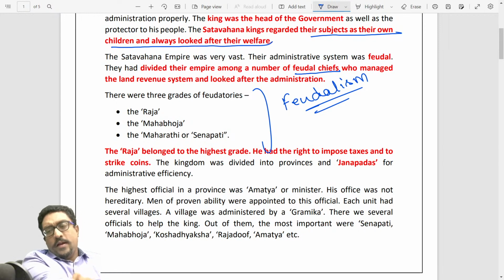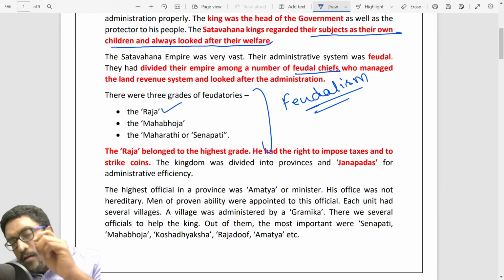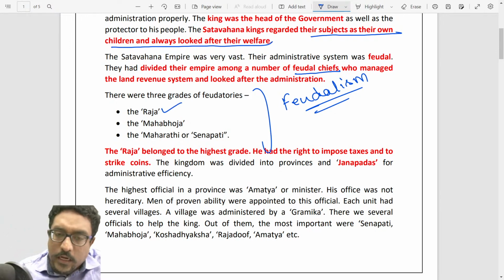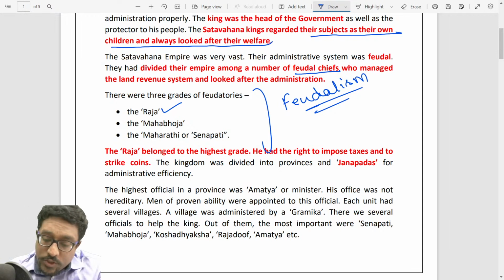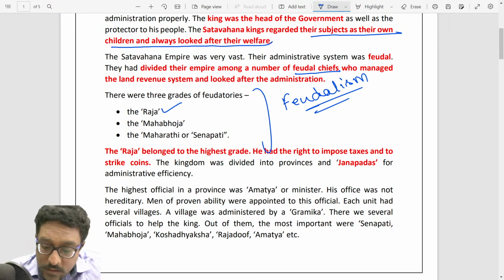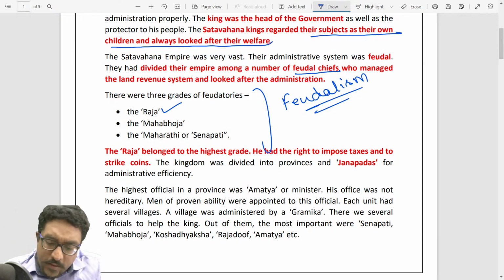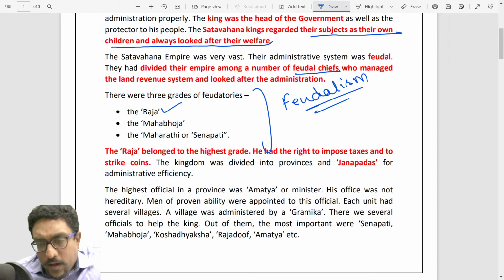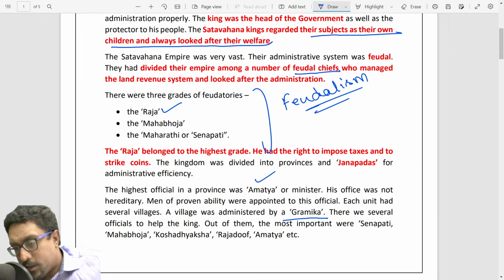Every Shatavahana king had the right to impose taxes and also to strike coins, particularly the feudal chief Raja. Raja belonged to the highest grade. He had the right to impose taxes and also to strike coins. The Shatavahana kingdom itself was divided into provinces and janapadas. This point is special, and the highest official was Amasya. The villages were administered by Gramika.